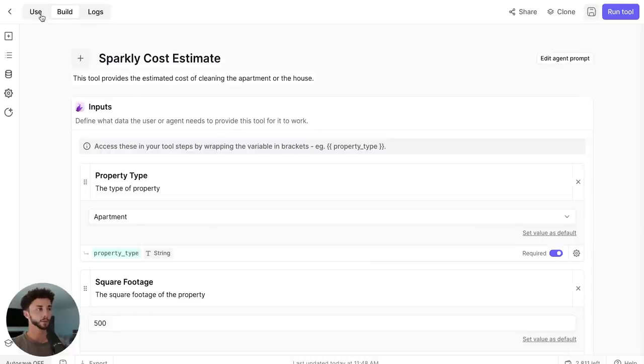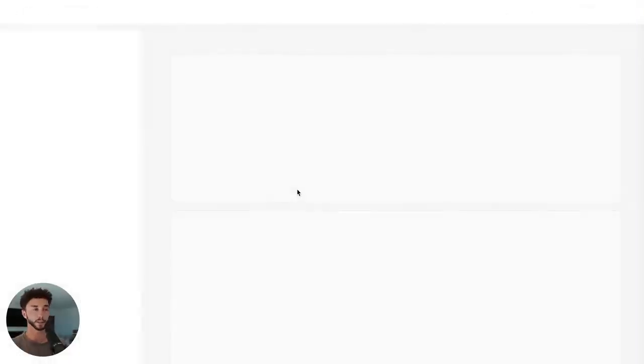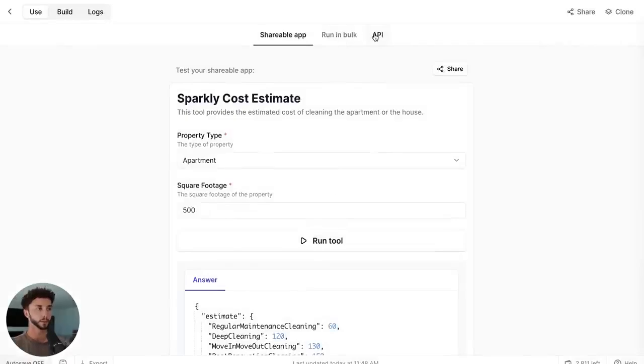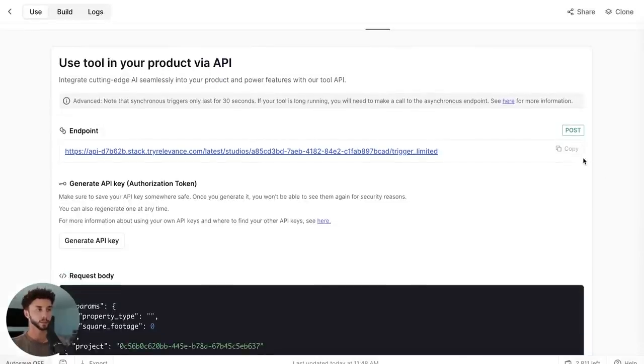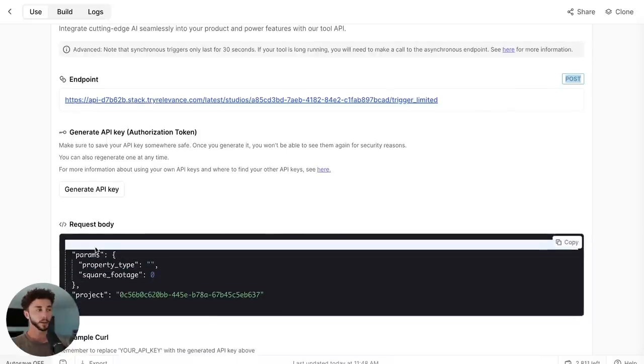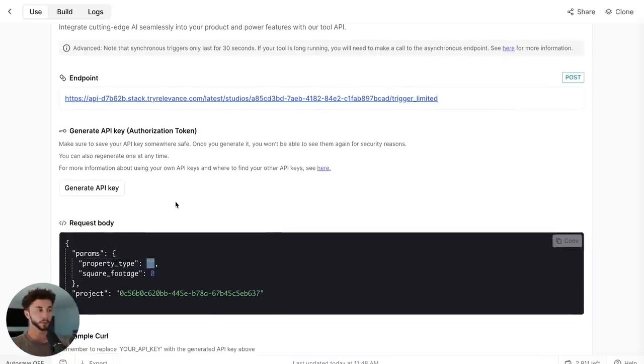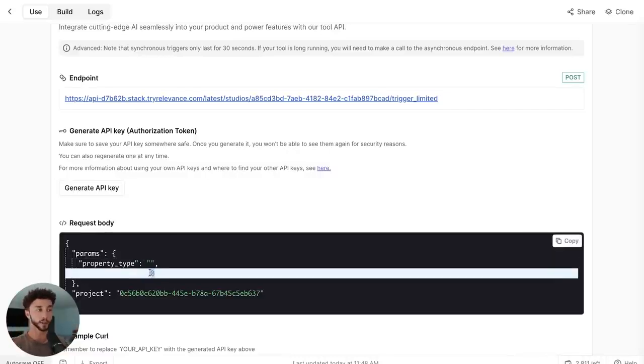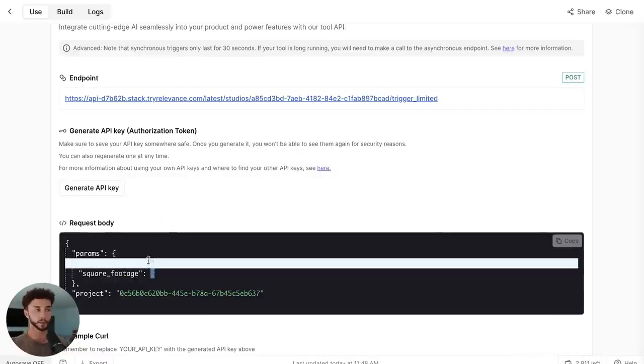And then you can go to use here. And just like we learned in the n8n tutorial, we can go to API here, and then we get an API for us to use. And again, as a post request, and it tells us how to use it. So we have params, basically the inputs it's expecting, of the property type as a string. You see how it's got two quotations? That means anything inside it is a string. And the square footage here, you can see it isn't in quotation, so it's not a string. In this case, it's a number.